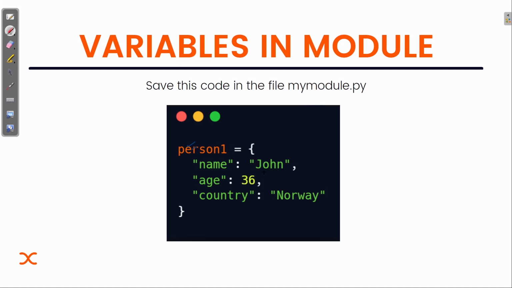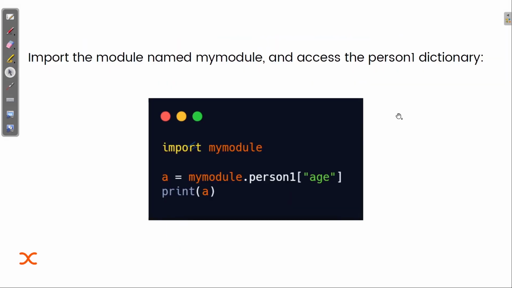And I want to use this variable. So I will simply import the module first, because if I'm using it in any other script, I first need to import it. Then I call that dictionary name. What is the syntax of printing any value of a dictionary?